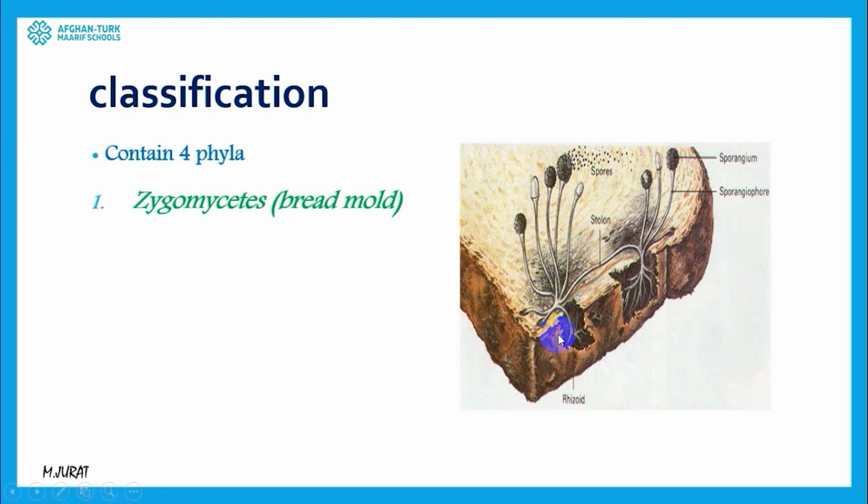It can be soil, like a mushroom can attach itself to the soil, or it can be the rhizoid of that zygomycete, which is bread mold. With the help of that, it can attach itself to the bread surface. And they also have cup-like structures by which they can produce spores. By sending those spores to different parts of the bread, they can reproduce and grow new fungi on that place.